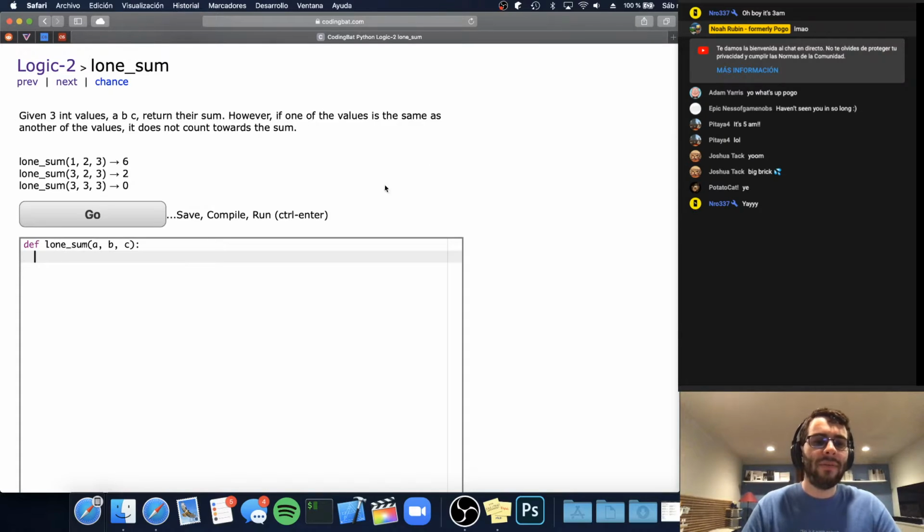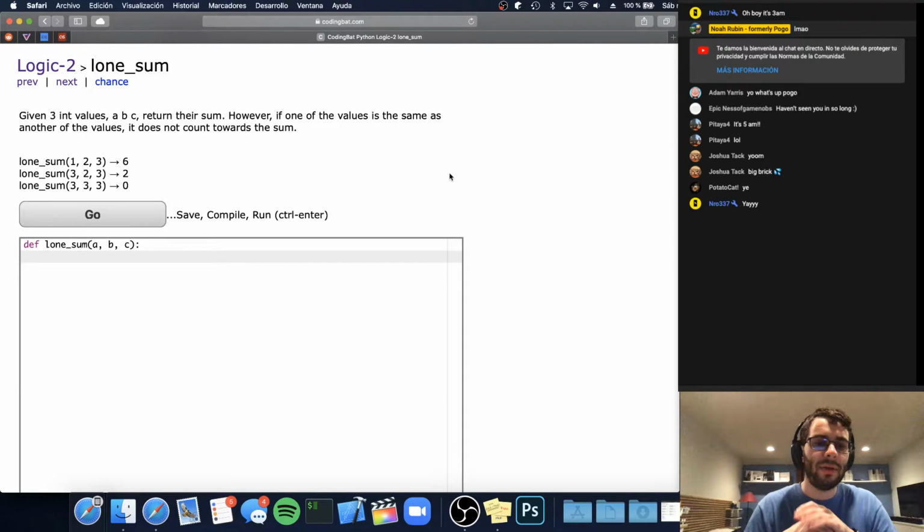So given three int values a, b, c, return their sum. However, if one of the values is the same as another of the values, it does not count towards the sum. Okay, so this is an interesting question. The first thing that pops into my head is using sets. We have to figure out exactly how and if that might help, but a set is a data structure that does not allow repeated values, and so we have this idea of if a value is the same as another value, it doesn't count. So that sort of gives us an idea.